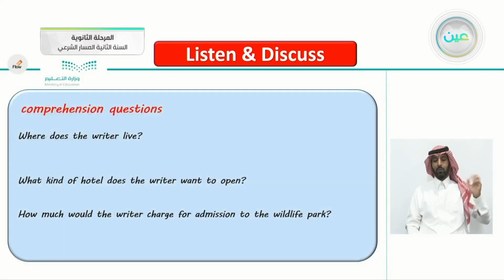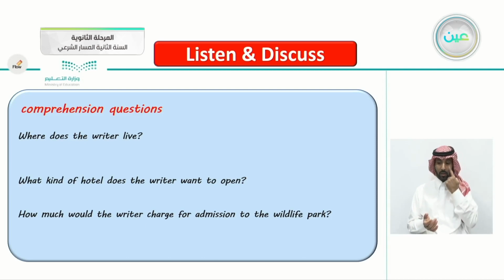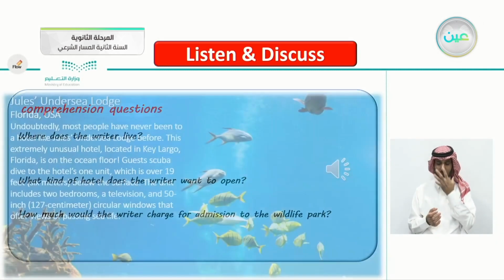So here's another comprehension question for you. Where does the writer live? What kind of hotel does the writer want to open? How much would the writer charge for admission to the wild park? So let's listen again and try to figure out the answer.